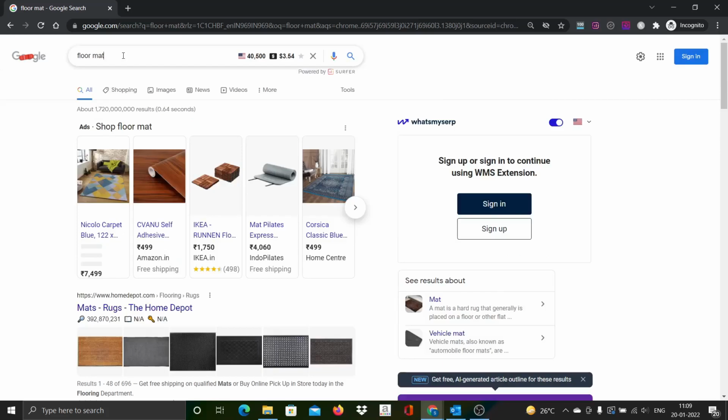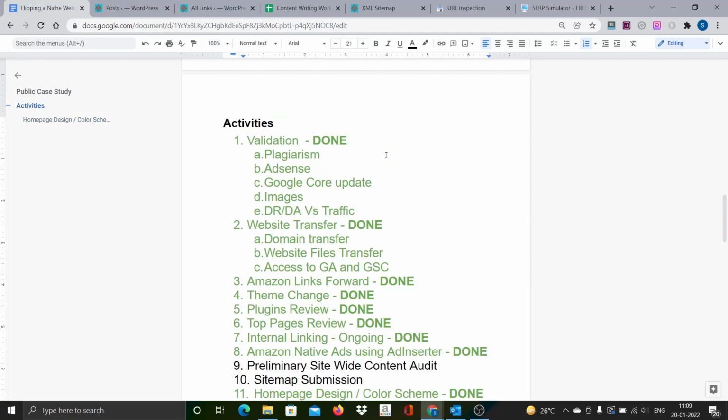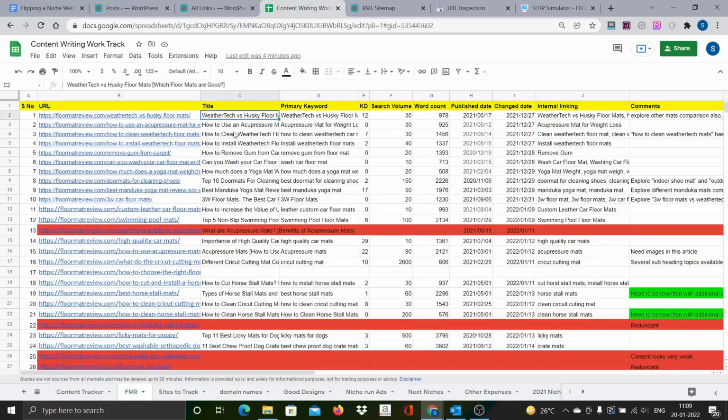Let's get started. To start with, floor mat is a very broad term. Instead, I want to leverage the pages that are already ranking on the site. For example, if you go here, the very top page that is ranking currently is the WeatherTech versus Husky floor mat page. This is from our site.